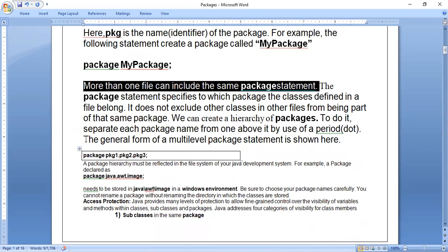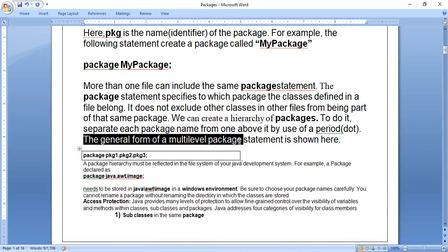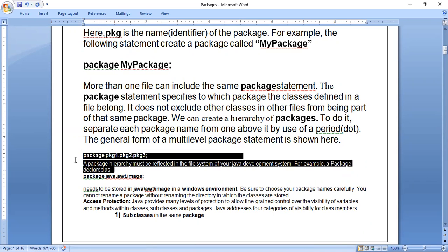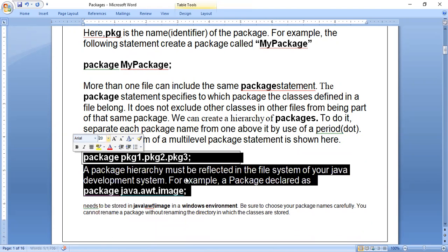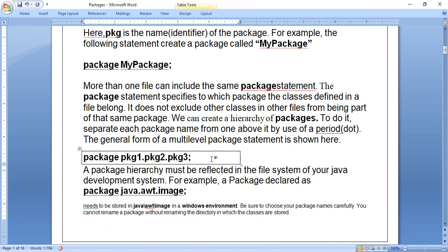So the general form of a multi-level package statement is like this. What they're telling is that sometimes we create multiple folders. One best example: if you have downloaded a movie, like a Kannada movie or Telugu movie, first we create a folder as movies.